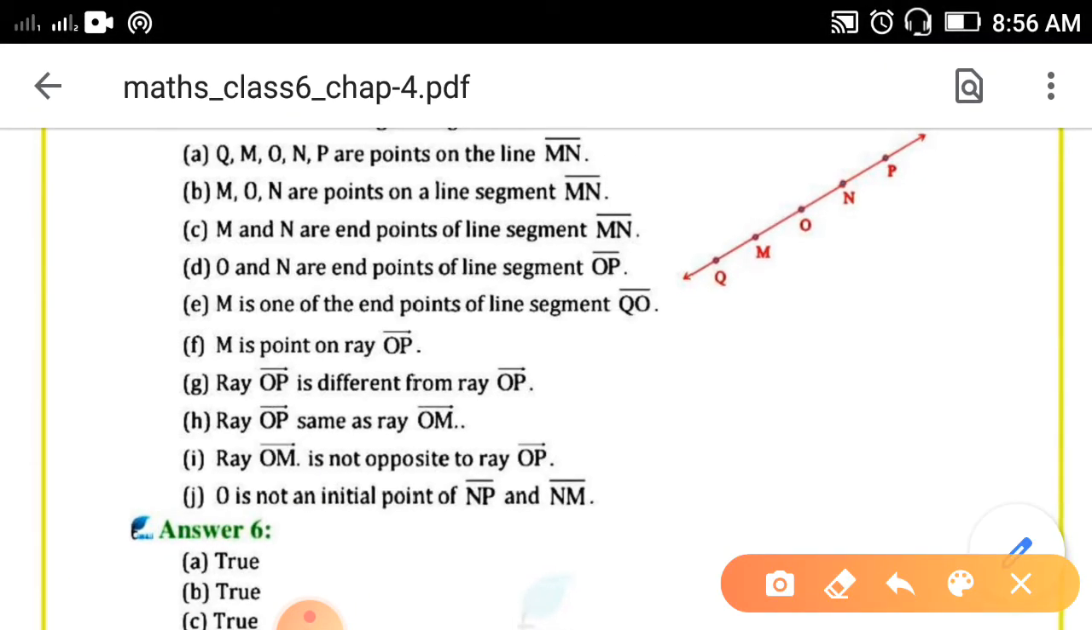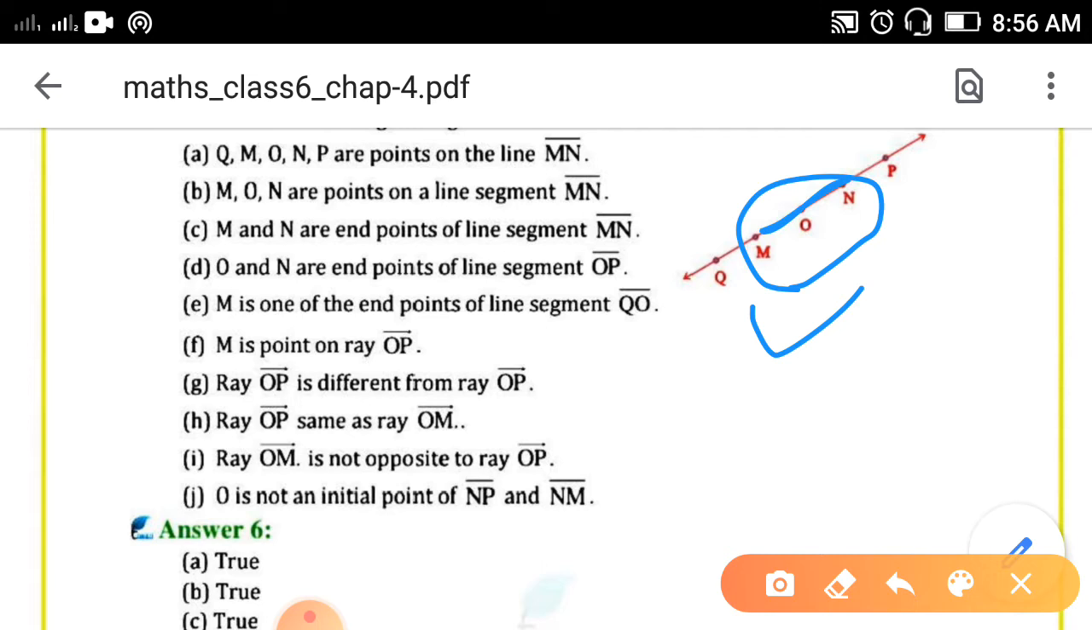B. M, O, N are points on a line segment MN. Yes, this is the line segment MN. A line segment is a part of a line, and all these 3 points M, O and N are on the line segment MN. Yes, it is true.